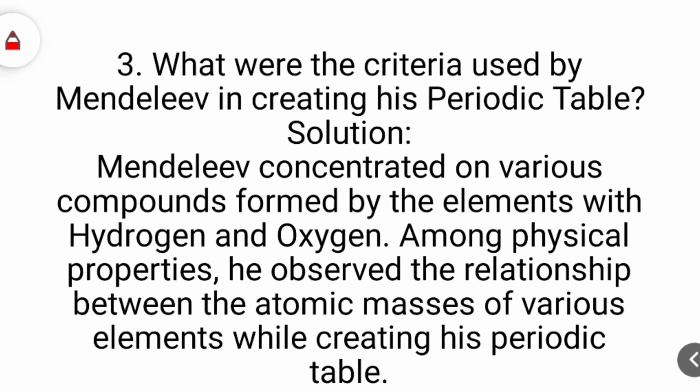Number 3, what were the criteria used by Mendeleev in creating his periodic table? Mendeleev concentrated on various compounds formed by the elements with hydrogen and oxygen. Among physical properties, he observed the relation between the atomic masses of various elements while creating his periodic table.